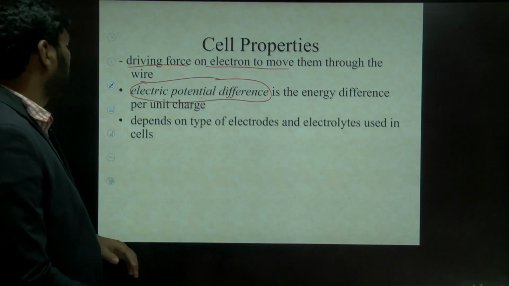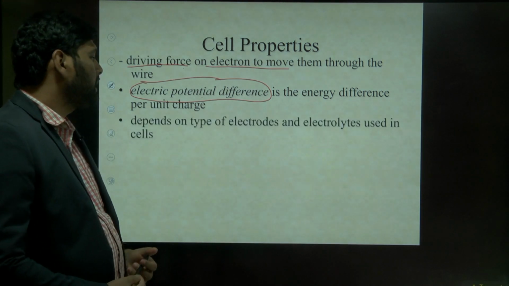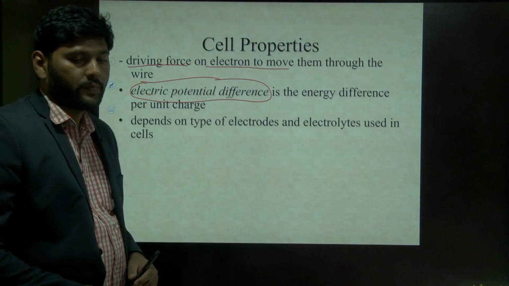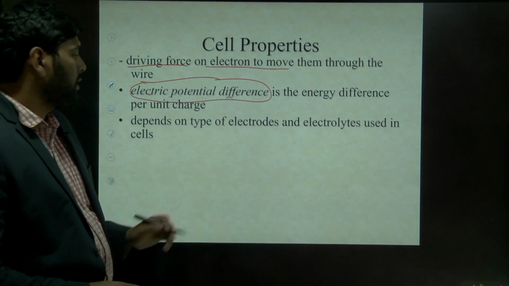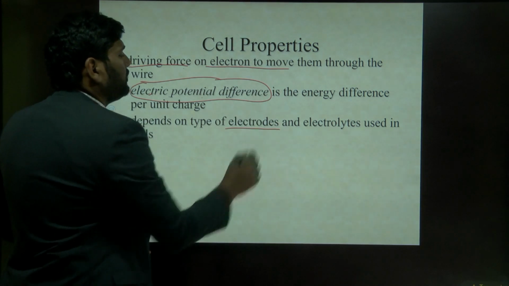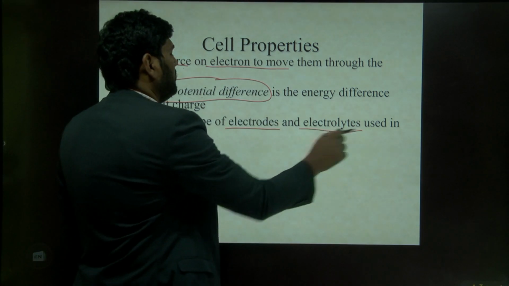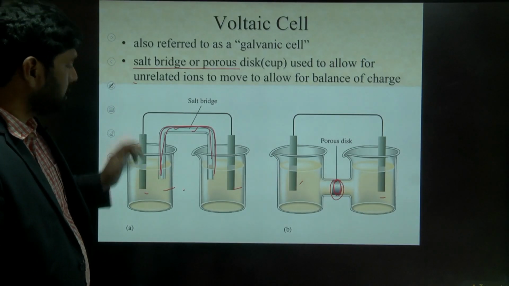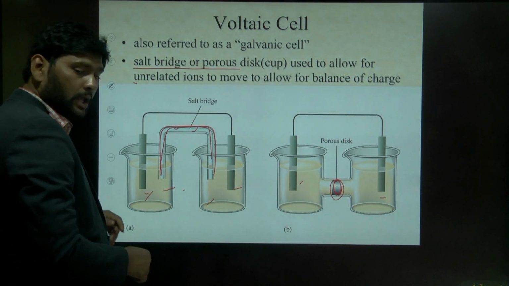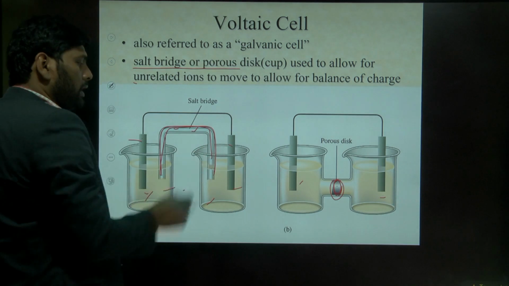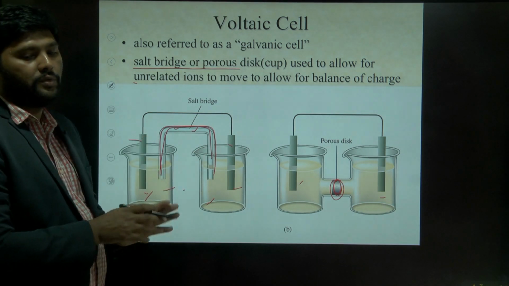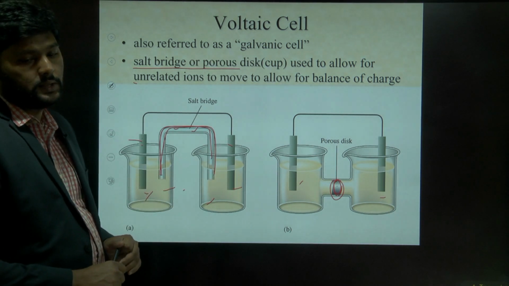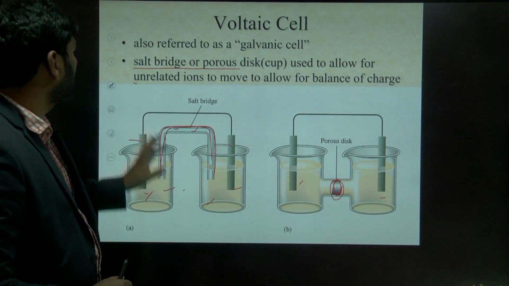And next, it depends on the type of electrodes and electrolytic solution used in it. This potential difference depends upon what? It depends upon the electrodes which are used and the electrolytic solution. What are these electrodes and electrolytic solutions? Look here, you have seen that this is called the electrolytic solution. These are called electrodes. The driving force depends upon these two materials.